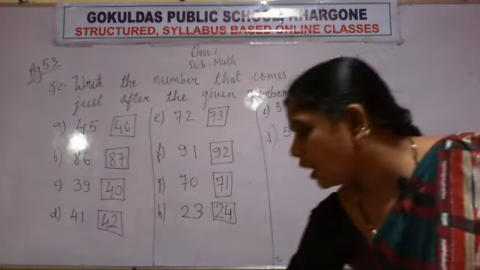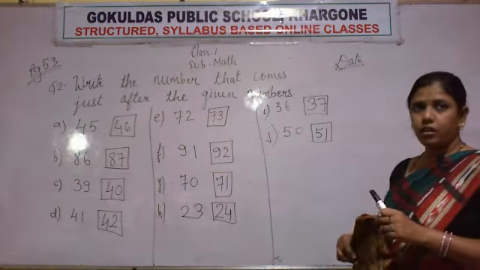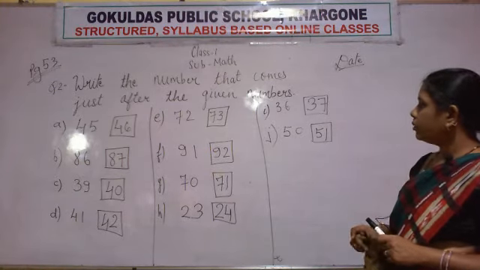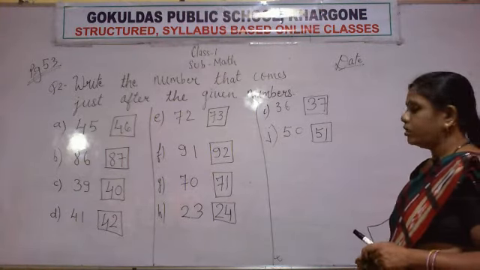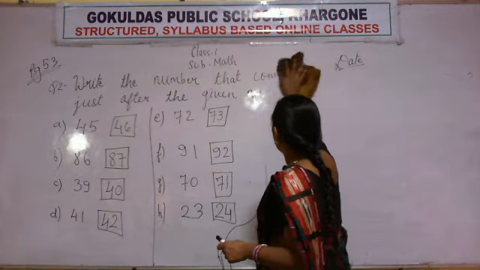Okay, I hope you all have copied it. So now I am rubbing all the questions. Now I am giving you some questions and you try to solve them.